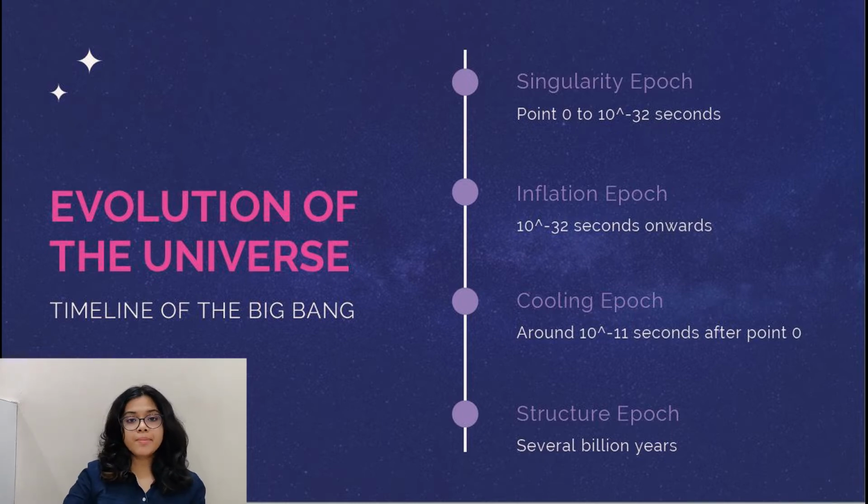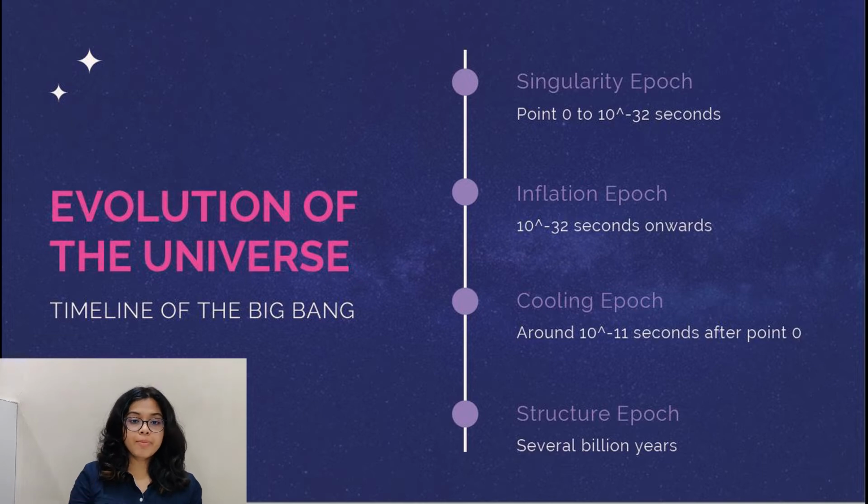It all began about 13.8 billion years ago, and during this time there were 4 periods of time that were extensively studied. They were the singularity epoch, the inflation epoch, the cooling epoch, and the last one was the structure epoch. We'll talk about these one by one.